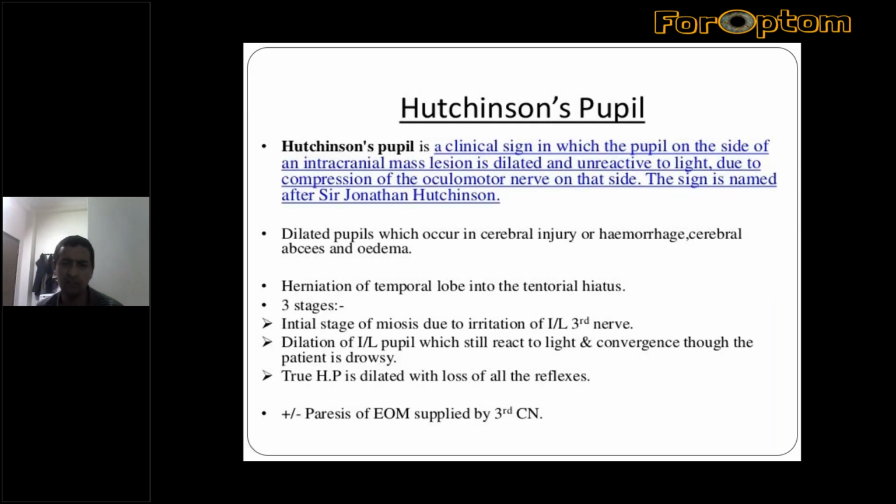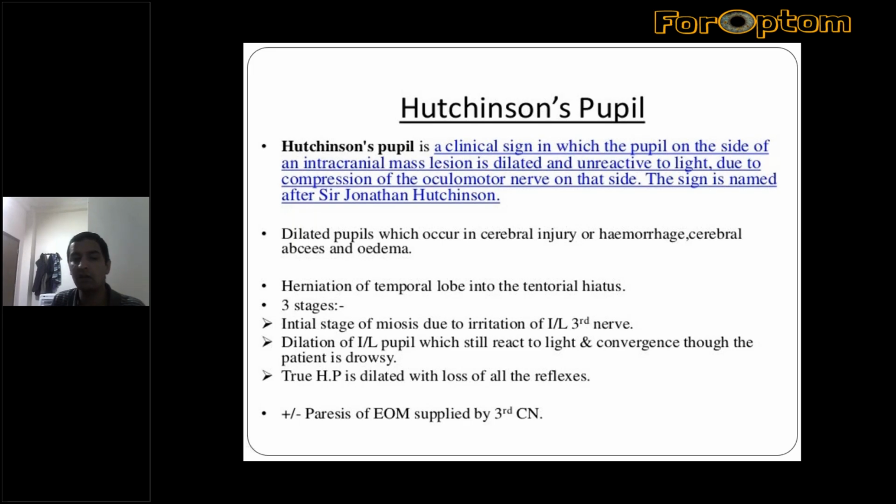Lastly, the Hutchinson pupil. It's a little bit similar to that of the third nerve palsy, but the thing is that in this sign, the pupil on the side of the intracranial mass lesion is dilated and unreactive to light.